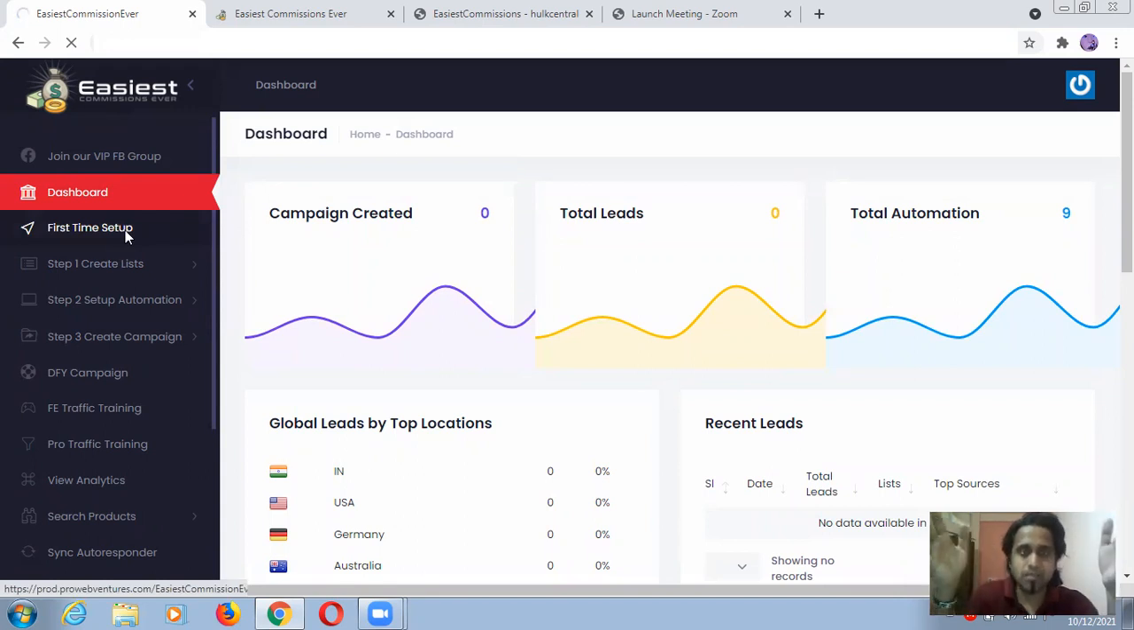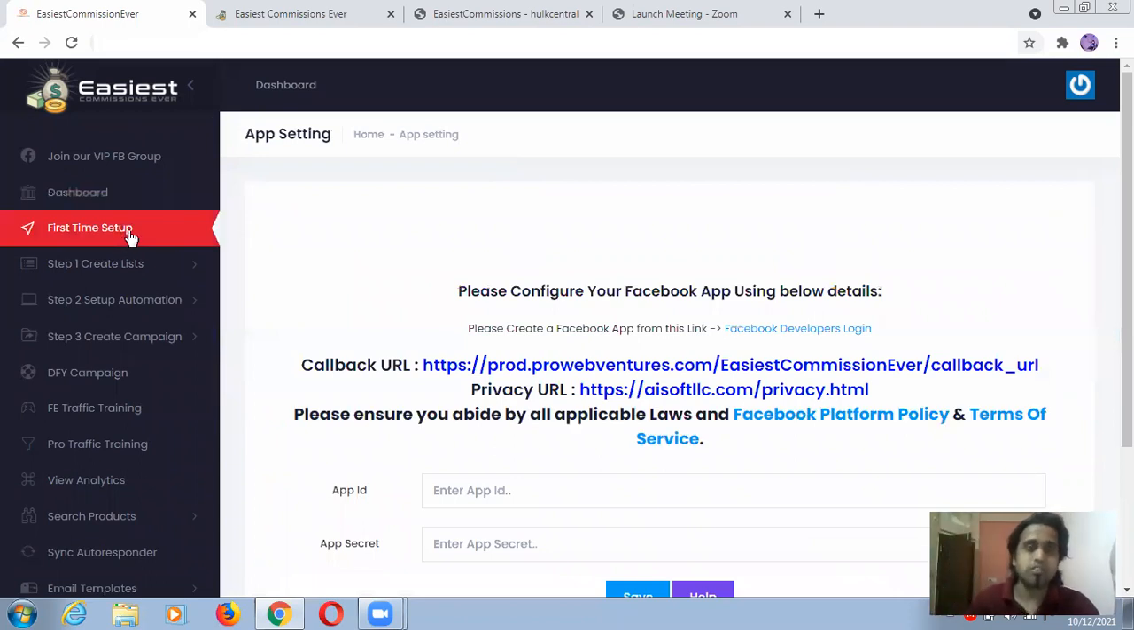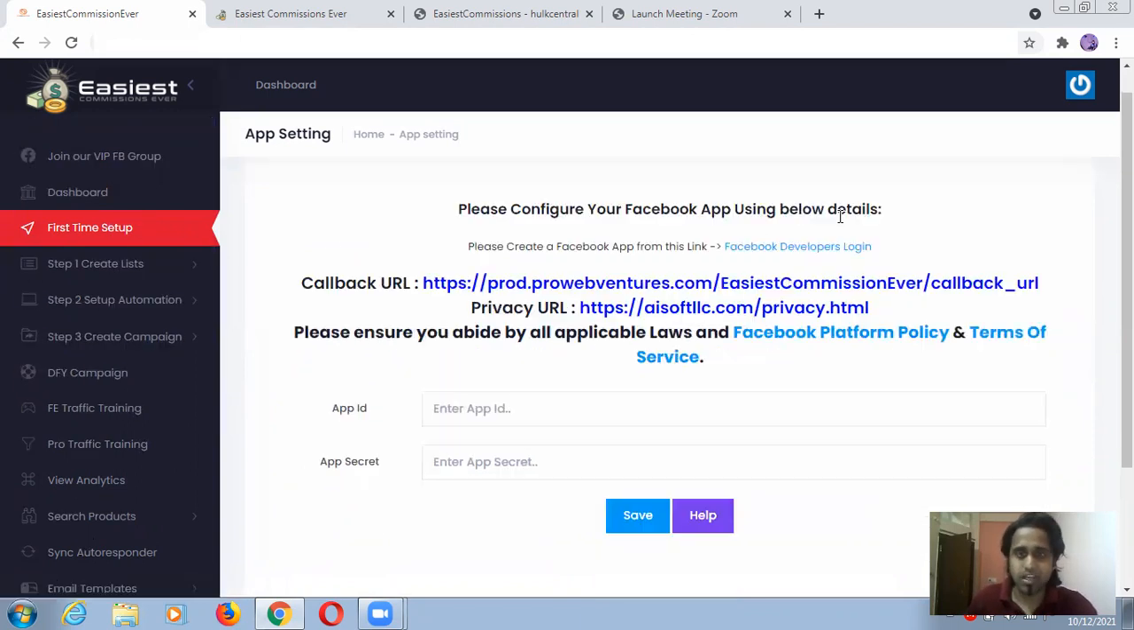Guys, I'm reminding you again that I don't come with practice. I generally open the complete setup in front of you and try to click each and every button so that we will see what is going to happen with those features and functions. That is my work and I'm just showing you. I clicked on this, this is first time setup.